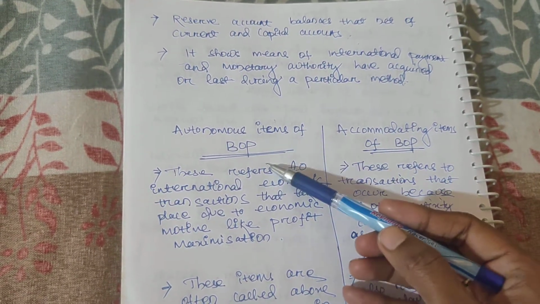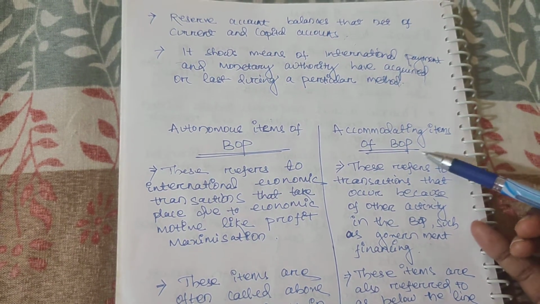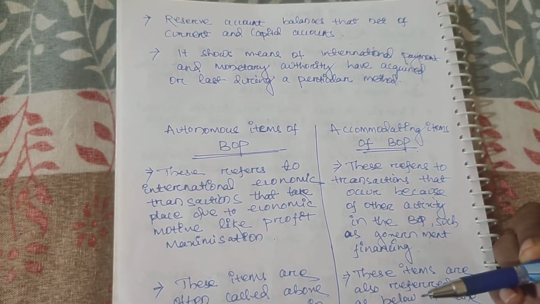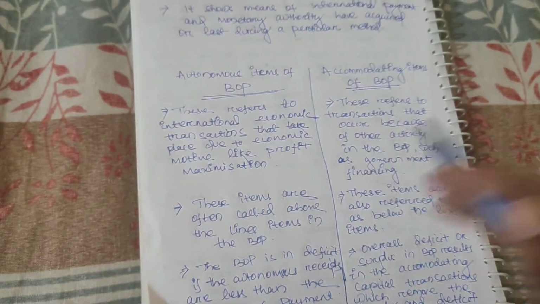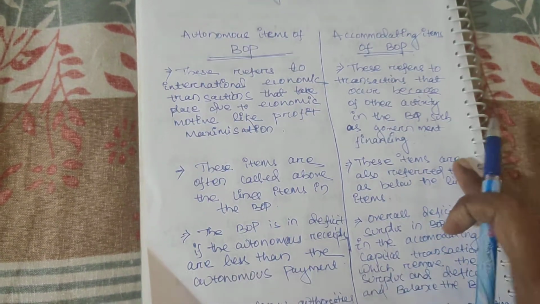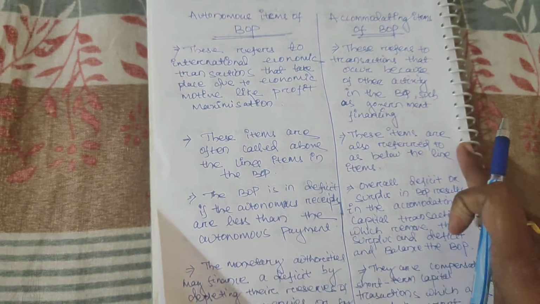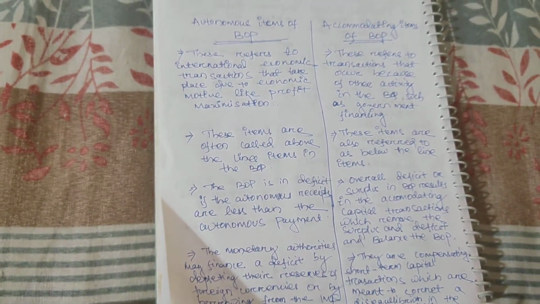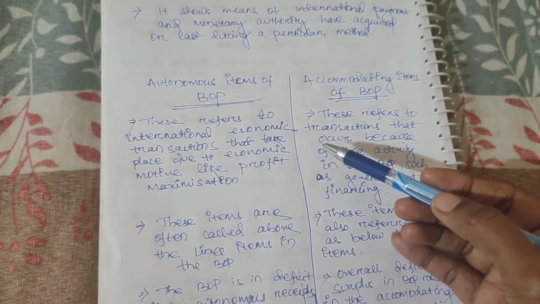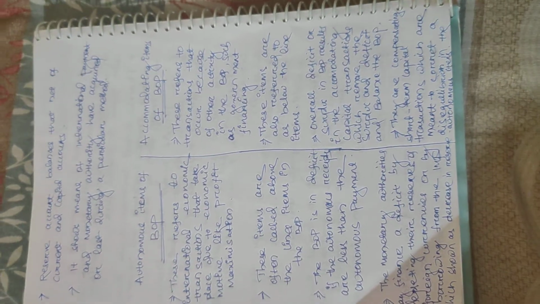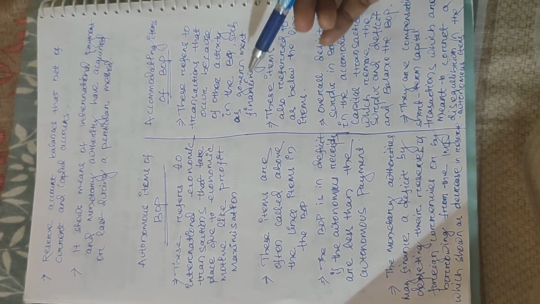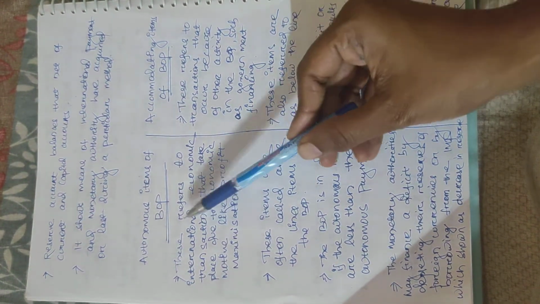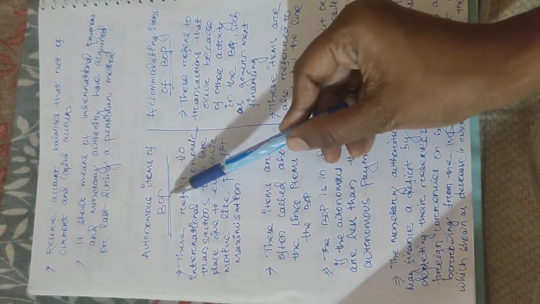And what are the autonomous items of BOP and accommodating items of BOP? Two things are there. In UGC NET, maybe the probability is there, question will come or not, I don't know if it is much important for UGC NET or not. But for master degree students, this question is very important. They may get a 3 mark or 5 mark long question from these autonomous items and accommodating items of BOP. So if I show you fully, you can see I covered 4 points in autonomous items of BOP and accommodating items of BOP. See, first point, what I told about autonomous items of BOP.